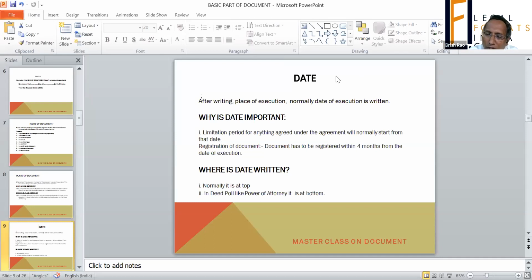We'll come to that whenever we are dealing with the power of attorney or indemnity bond, where date is there. Yes, Kusum, I will also explain what is deed poll. Just remind me later on.